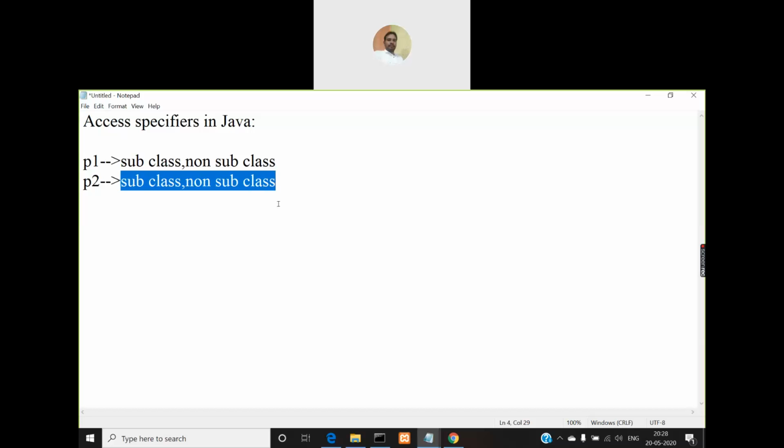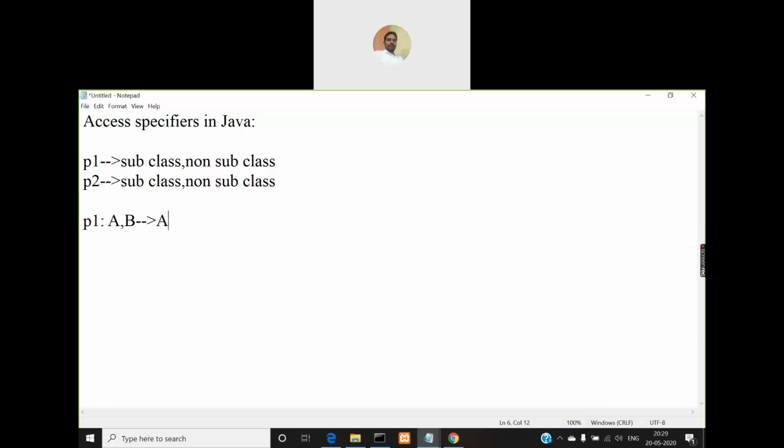Okay, so now we can combine these two packages together and generate some relationship between all the classes in both these packages. So let me tell you that in package P1 there is a class called A, and another class called B. Let me mark this B as a subclass for A. To mark that, I'll use an arrow mark like this.